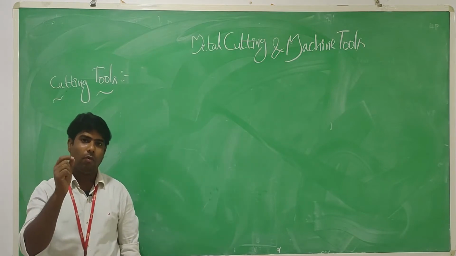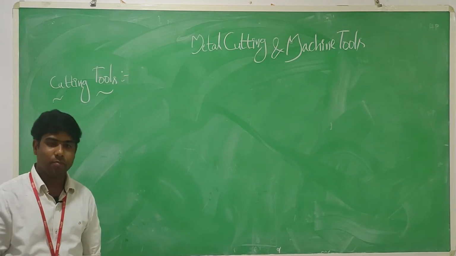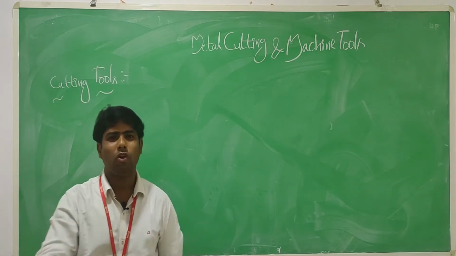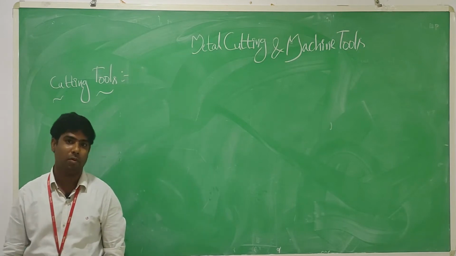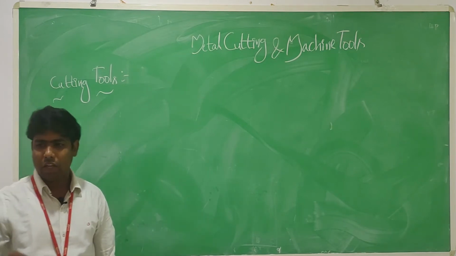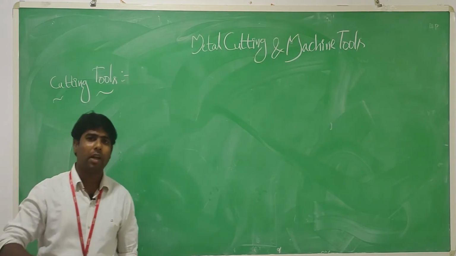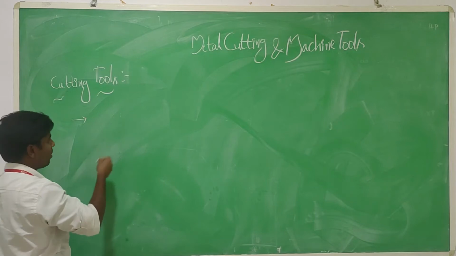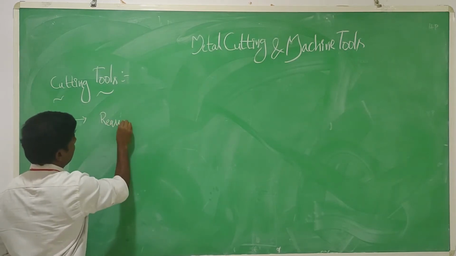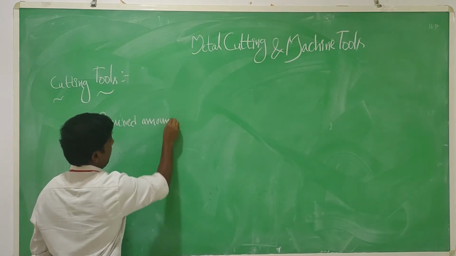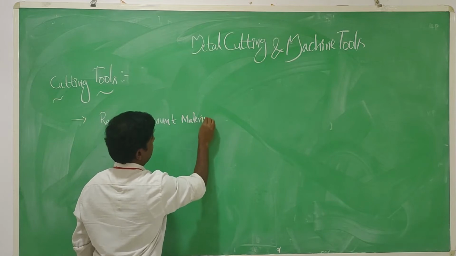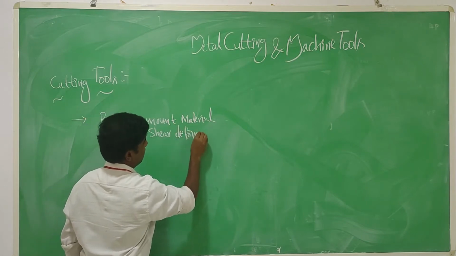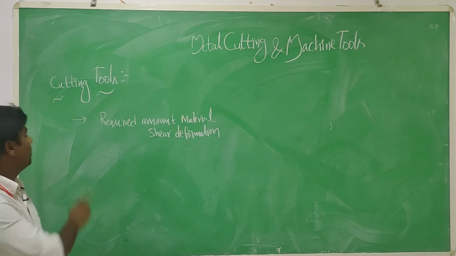So coming to what is a cutting tool? A cutting tool is a small device or a small element which is used to remove the required amount of material from the workpiece by means of shear deformation. Simply, I can say it removes the excess material in order to give the required shape according to the needs of the customer. So that type of element is always called a cutting tool.